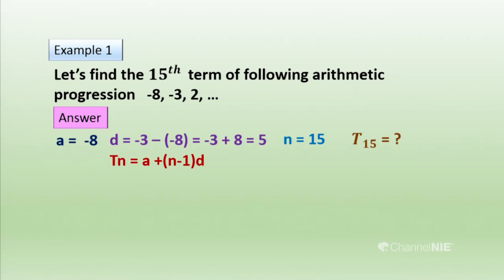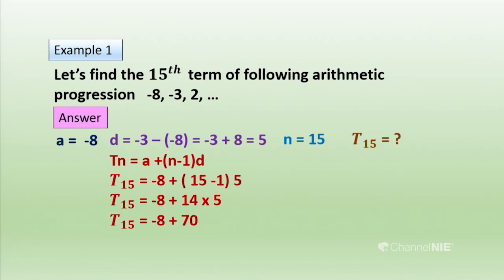We have to find T15, where a is minus 8, n is 15 and d is 5. Then we simplify. First we simplify the bracket: 15 minus 1 is 14. Following the BODMAS rule, we multiply first: 14 multiplied by 5, and then add minus 8 to that. Then we get T15 equals 62. Very easy.